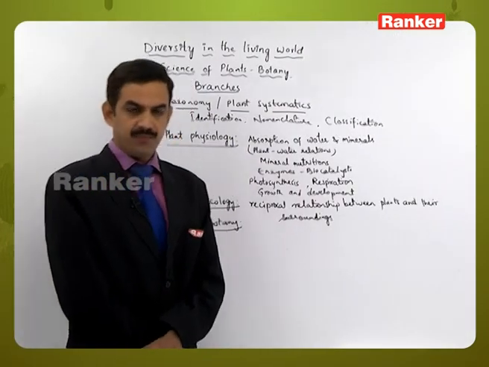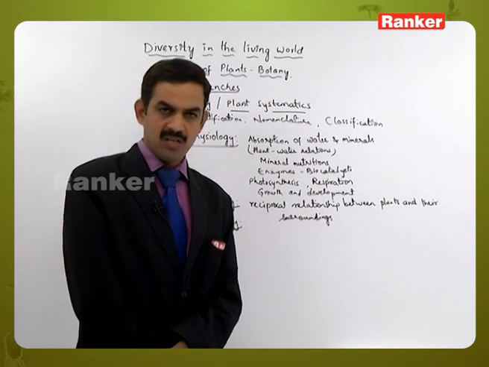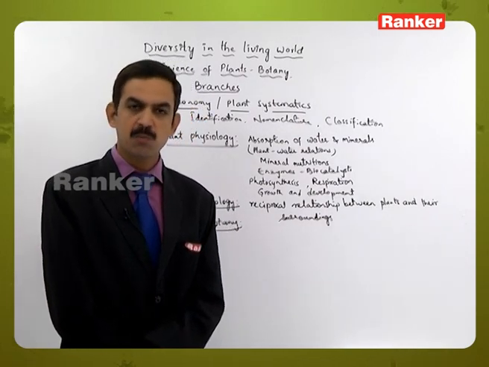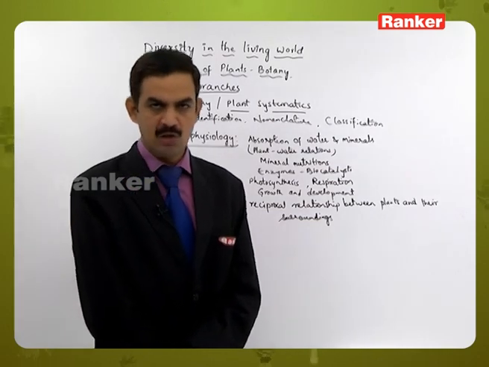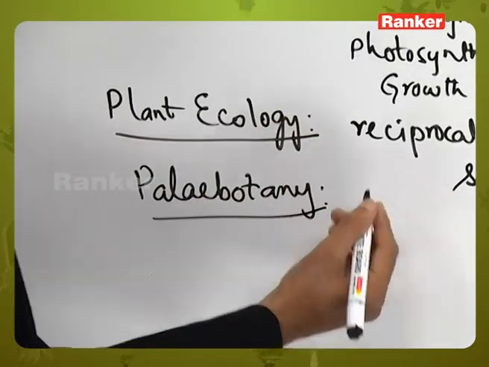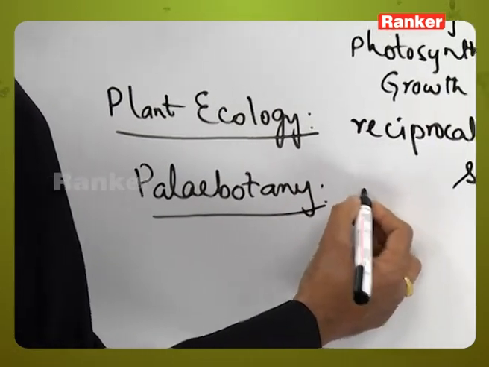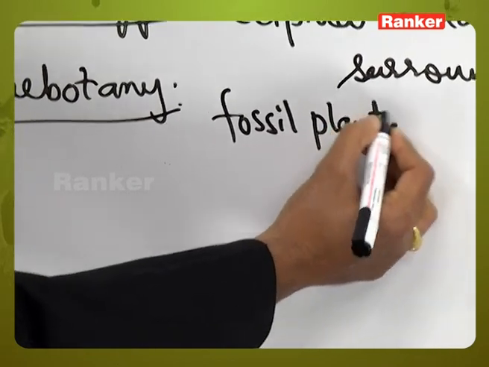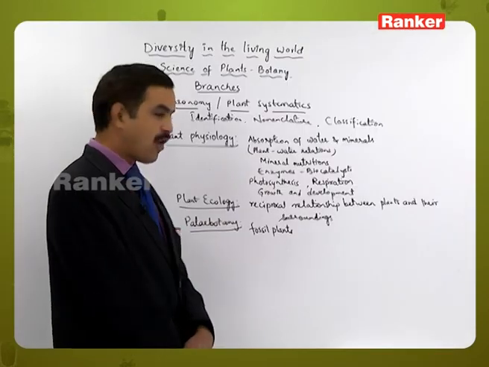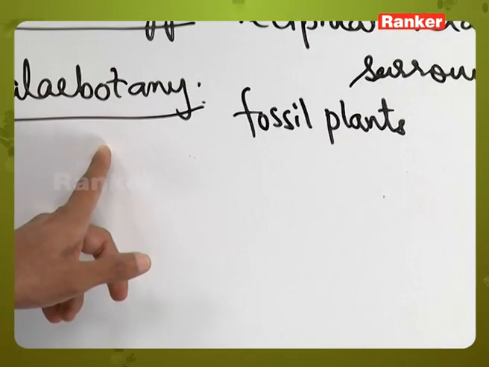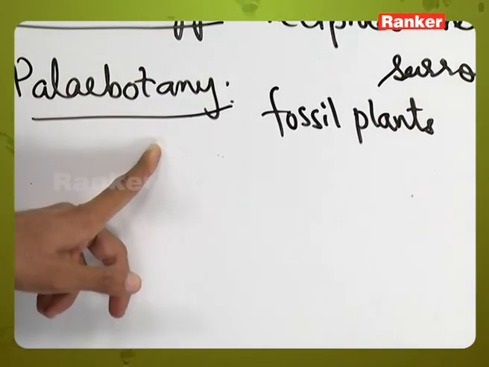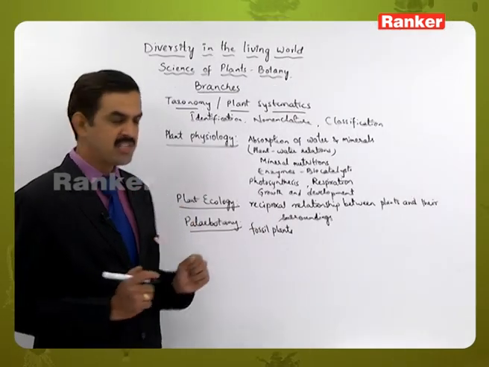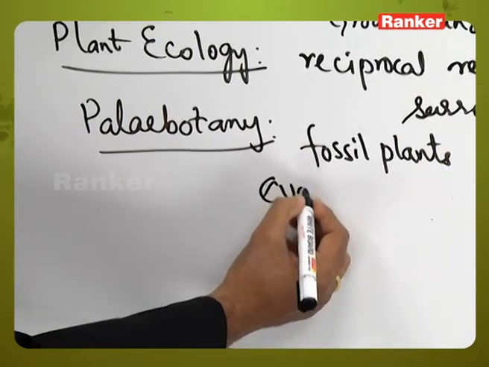So we know that in the course of evolution, new plants are formed, or changes occur in the plant species which may lead to the formation of new species also. And the plants which existed long back are called fossil plants. Here the study of the fossil plants is called paleobotany. What is the significance of paleobotany, what is the use of studying fossil plants? So to know the